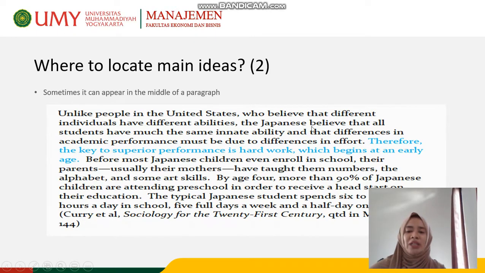This is the supporting idea. This is not the main idea, but the main idea is this one. Therefore, the key to superior performance is hard work, which begins at an early age. And the remaining sentences here are also supporting details that strengthen or refer to the main point.